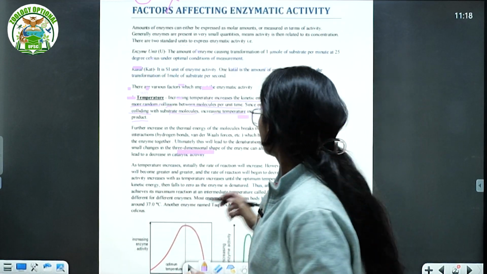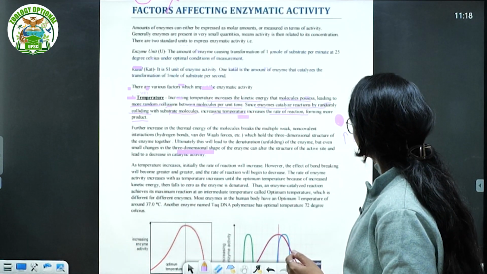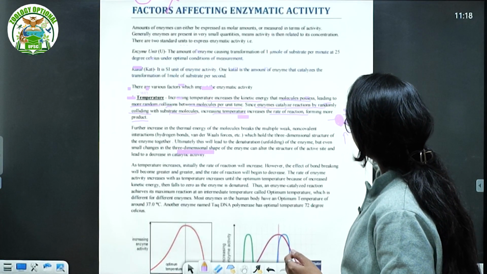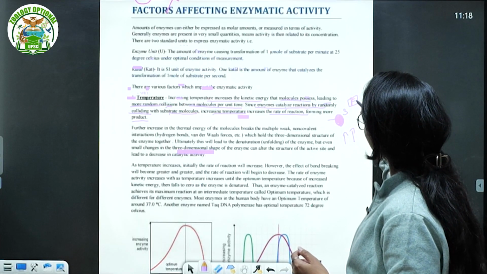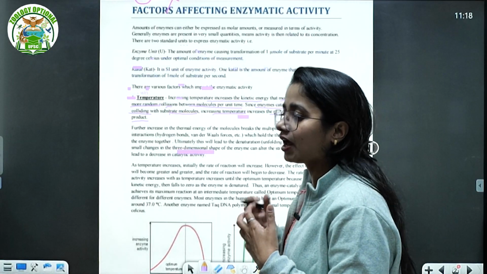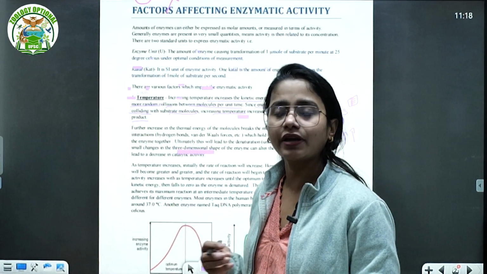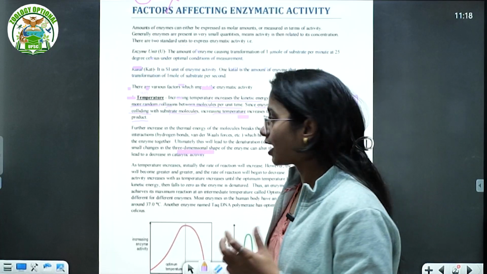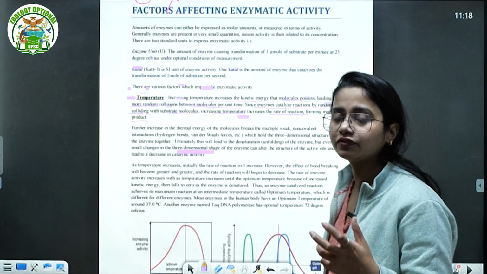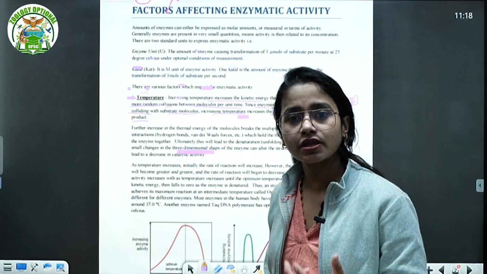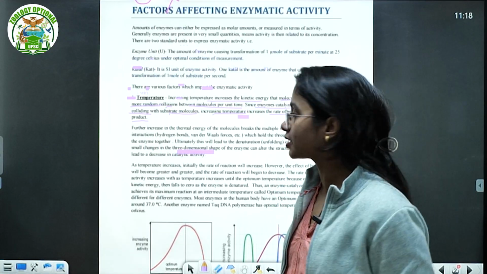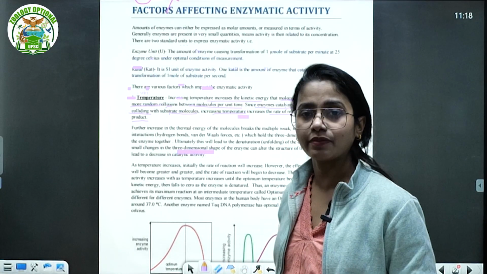And second, by increasing the temperature, the collision of the substrate with the enzyme increases, because they will have the energy, so they start moving randomly, and the quicker they move, the number of collisions, the probability of the collision of the substrate with the enzyme, increases.